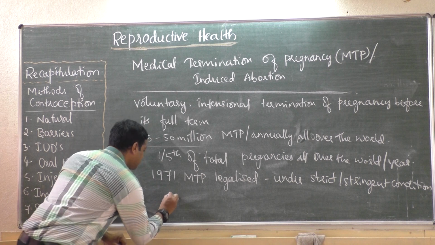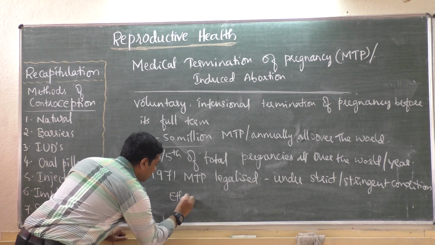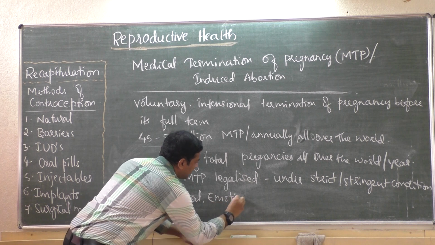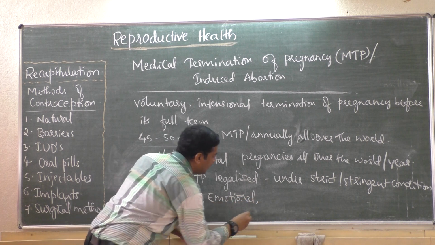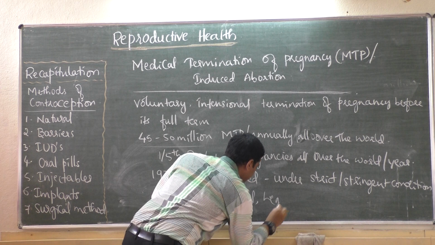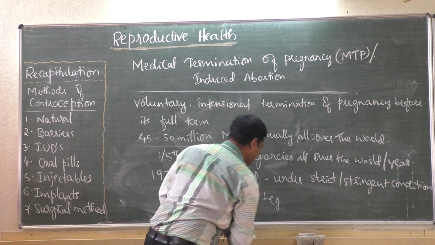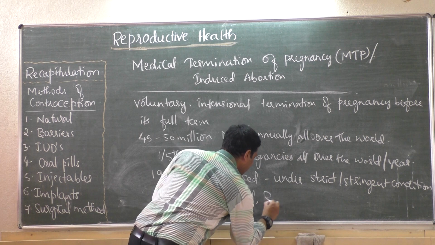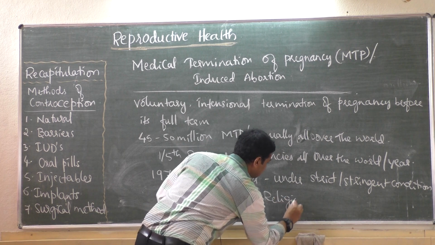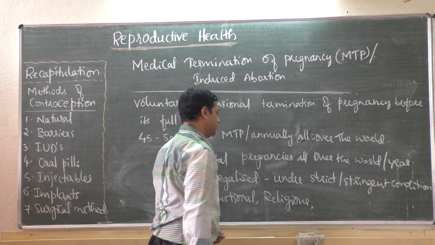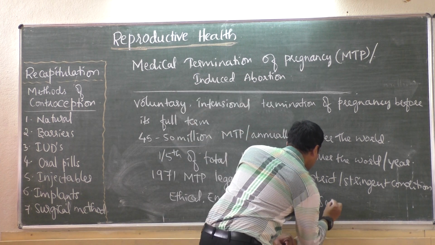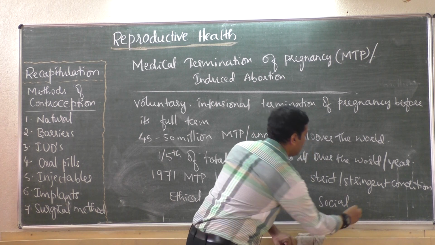That is ethical, emotional, religious, then social issues.